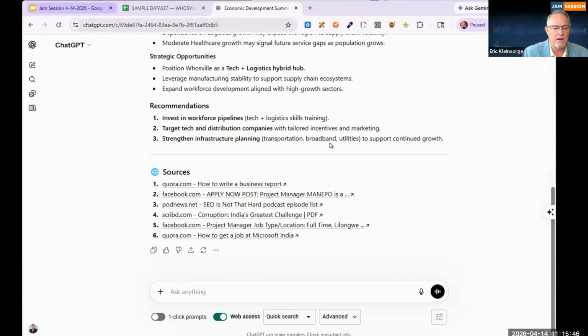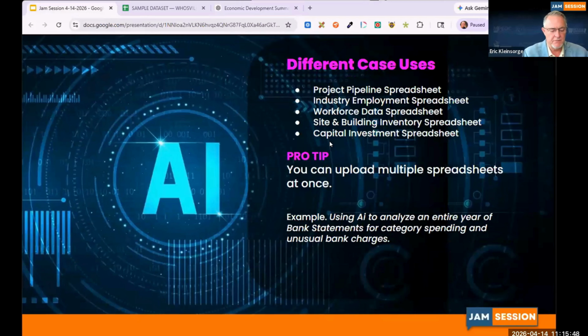The other thing that I really want you to think about, these are the different use cases. Project pipeline sheets, if you're working with projects, you can keep it organized or put together summaries on all your projects. Industry employment spreadsheets, workforce status spreadsheets, site and building inventory spreadsheets, capital investment spreadsheets, just a few of them. A pro tip is you can upload multiple spreadsheets at once.